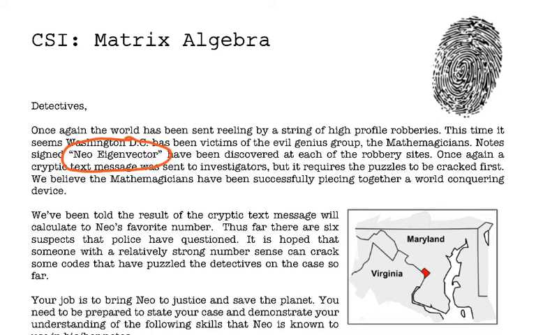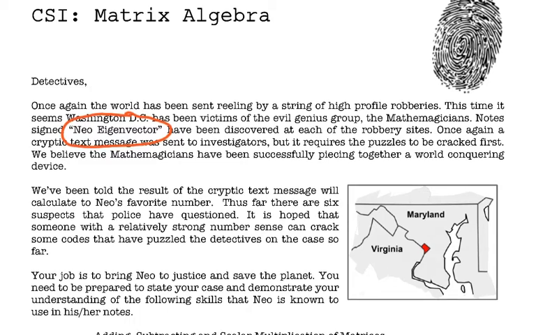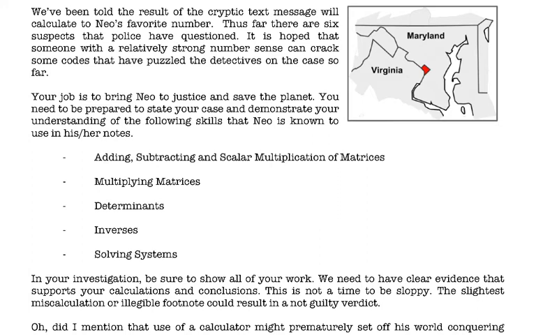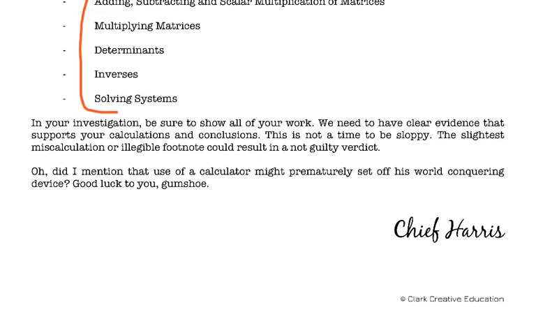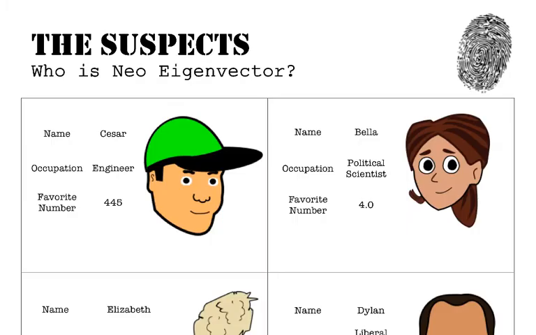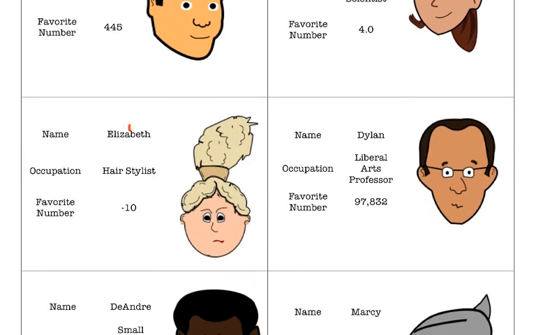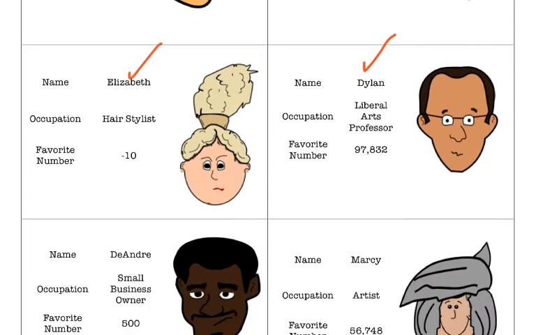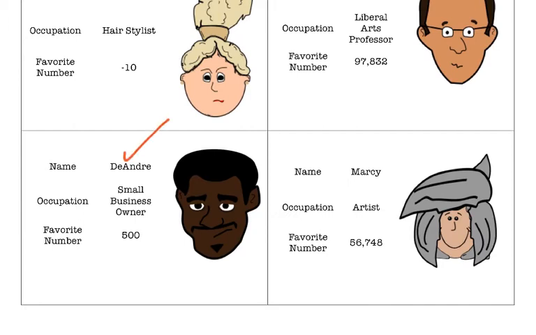We found a couple of different crime scenes and we have a couple of suspects, but we need your help in putting Neo to justice by doing a lot of matrix work. Since you are now matrix pros, I need your help to figure out who is responsible for these robberies. Let me first start you out with the list of suspects. Which one is the evil Neo Eigenvector? Is it Caesar? Is it Bella? Is it Elizabeth? Is it Dylan? Is it DeAndre? Or is it Marcy?